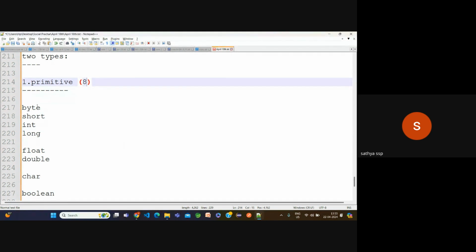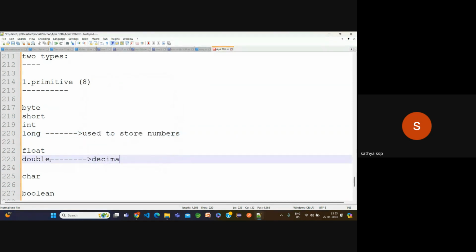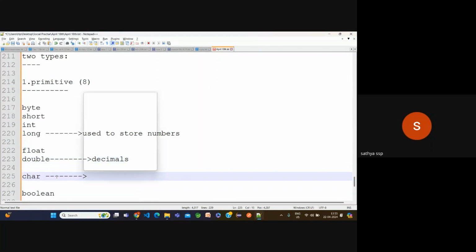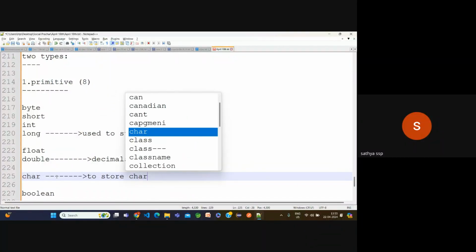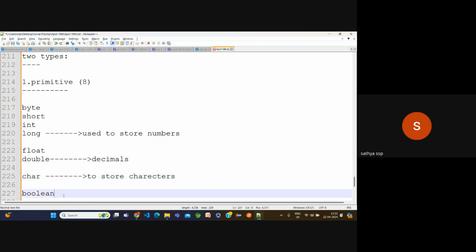Now byte, short, int, long are used to store numbers. Float and double are used to store decimal values. Char is used to store characters. Now boolean is used to store the logical values. What are the logical values we have? True and false.